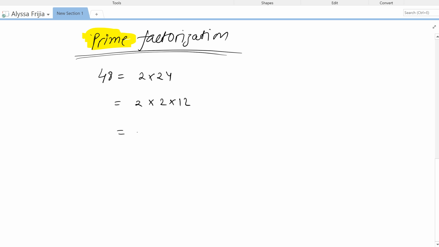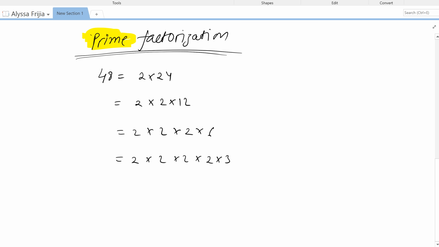And how about 12? 12 is 2 times 6. So we keep doing it until we get all prime numbers. Now 6 is not a prime number yet, so we break it down further. 6 is 2 times 3.